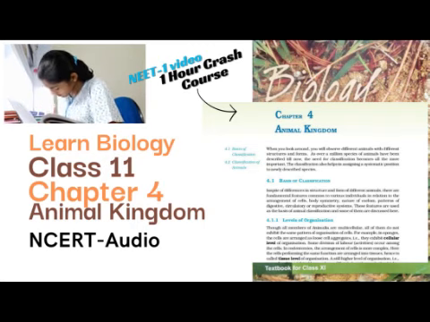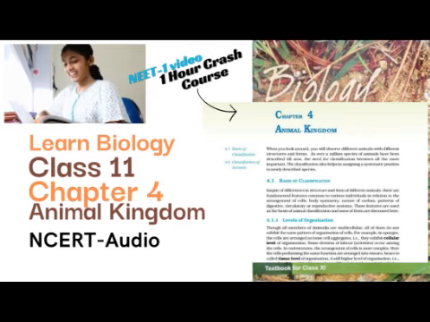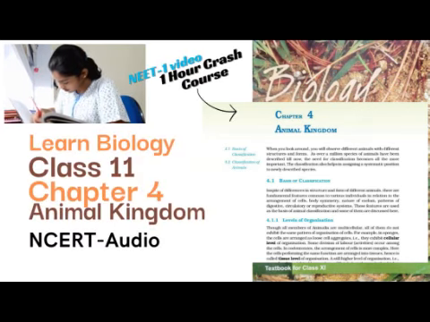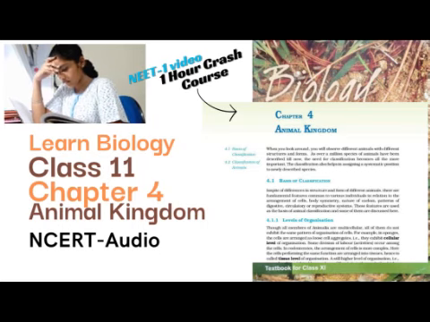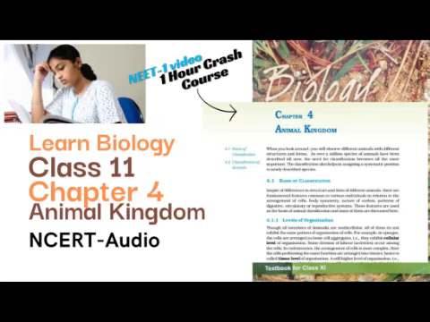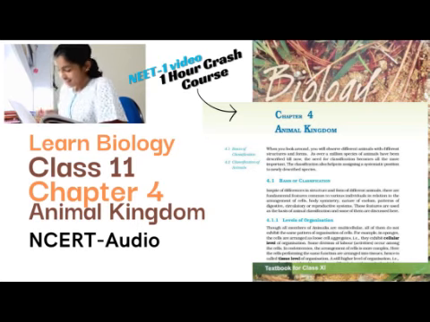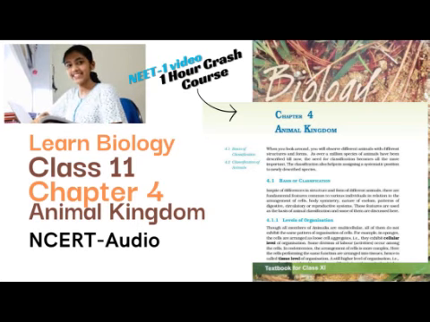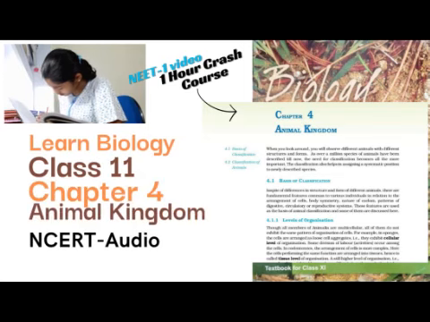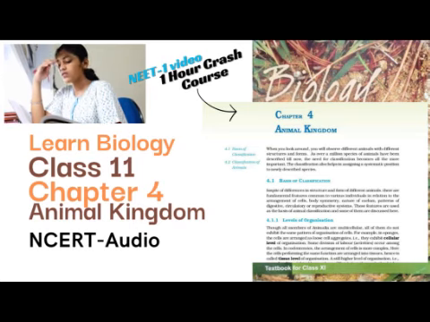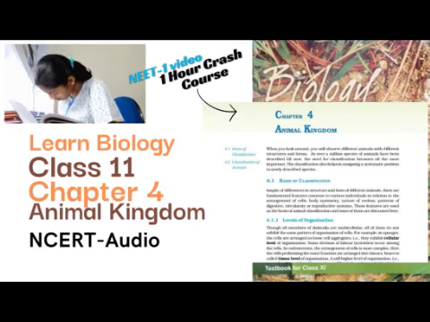4.2.10 Phylum Hemichordata. Hemichordata was earlier considered as a subphylum under phylum Chordata, but now it is placed as a separate phylum under Non-Chordata. This phylum consists of a small group of worm-like marine animals with organ system level of organization. They are bilaterally symmetrical, triploblastic, and coelomate animals. The body is cylindrical and is composed of an anterior proboscis, a collar, and a long trunk.